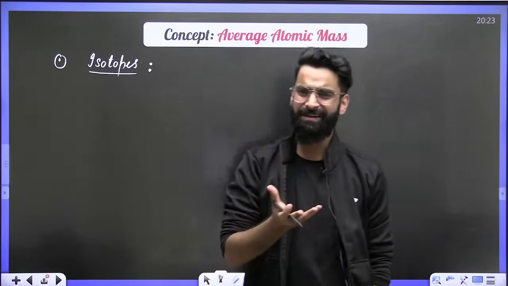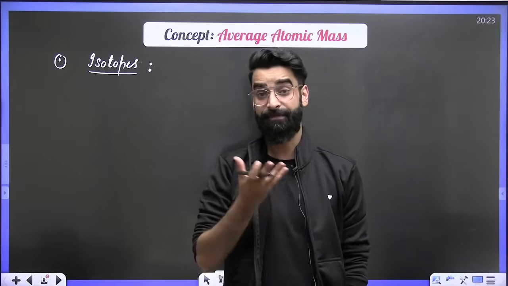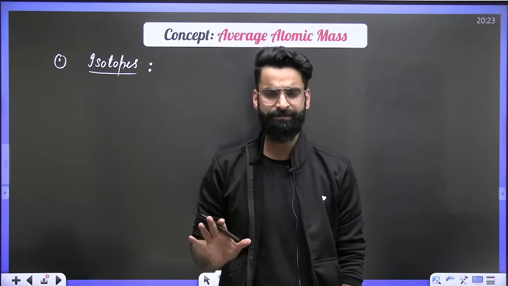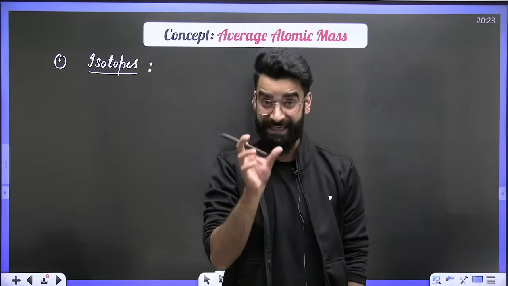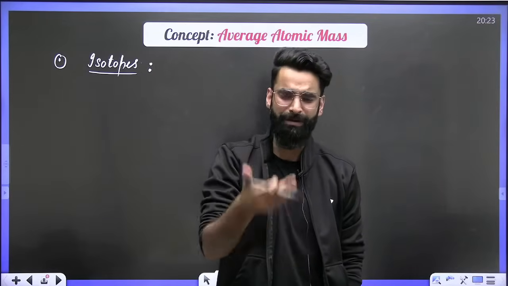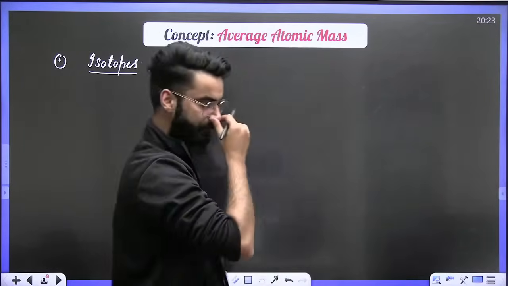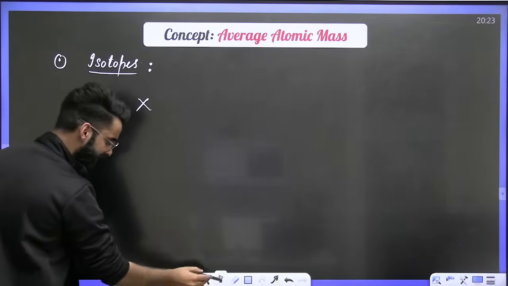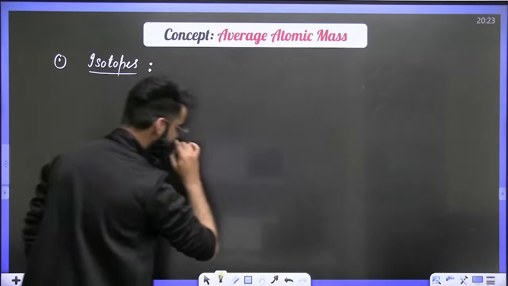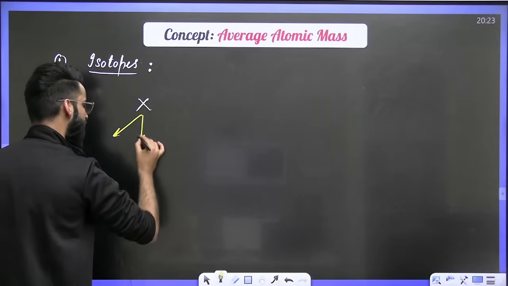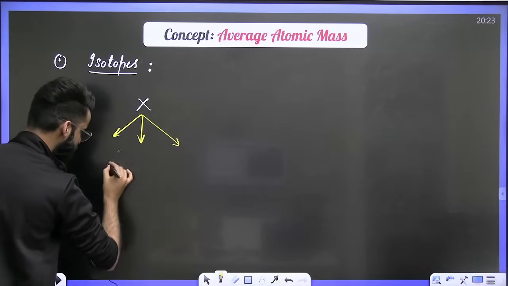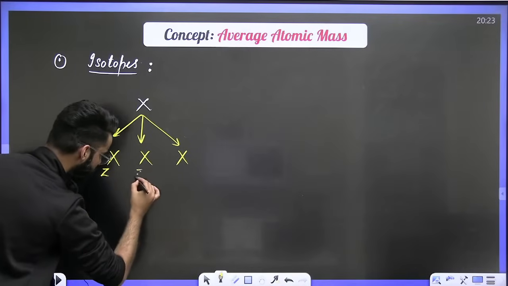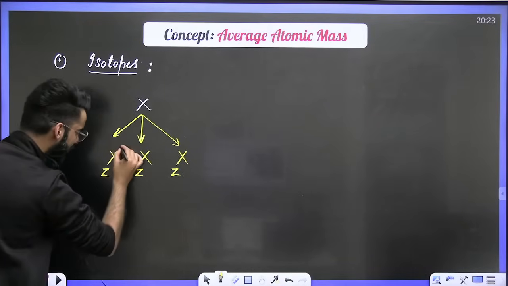Isotopes are the atoms of the same element which have the same atomic number but different mass numbers, right? For example, let's say you have the element X. I'm assuming this element X has 3 atoms which have the same atomic number, which I'm representing with Z, and different mass numbers.